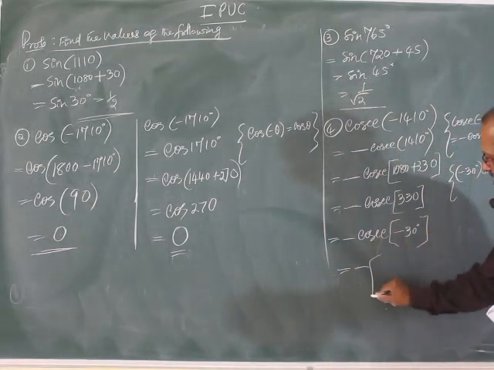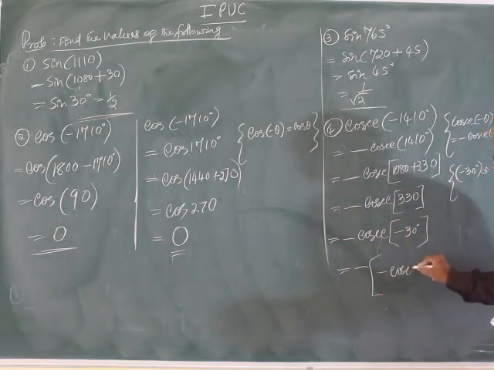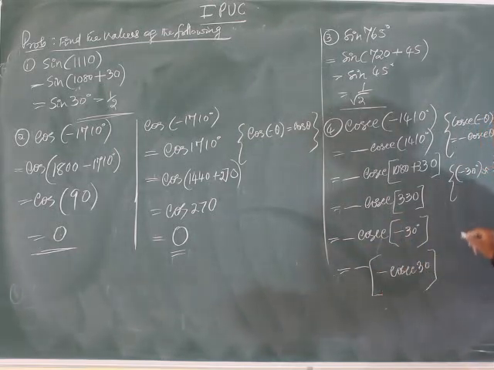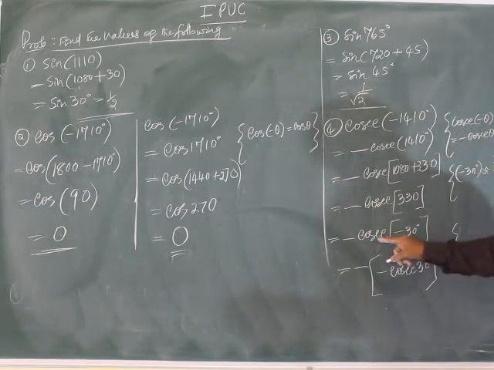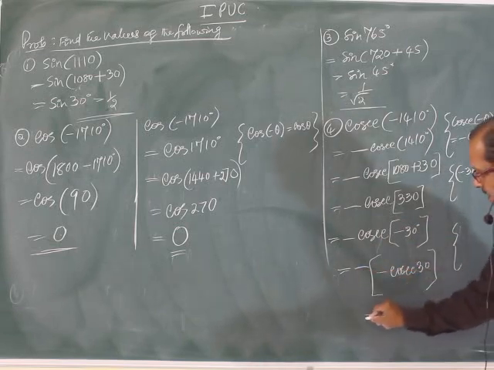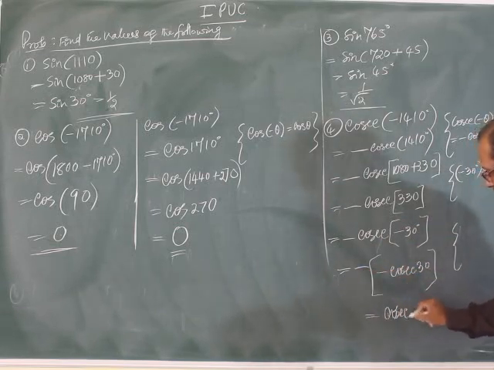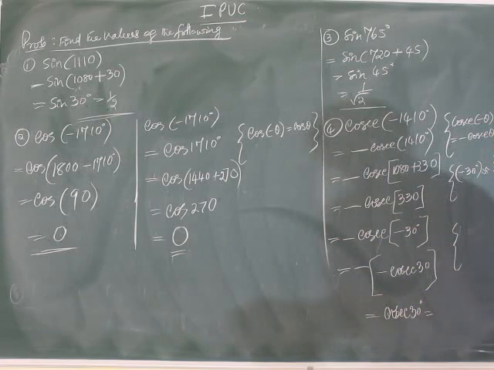Cosecant of minus theta is minus cosecant theta. So cosecant of minus 30 is minus cosecant 30. Minus times minus gives plus cosecant 30. Sin 30 is 1 by 2, so cosecant 30 is 2.